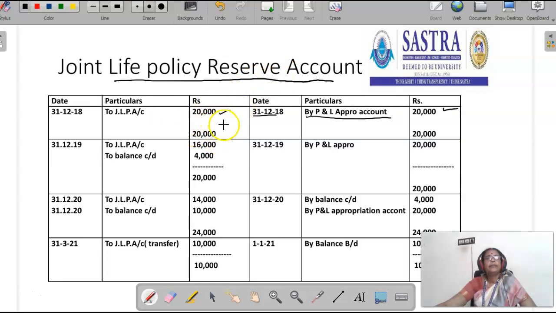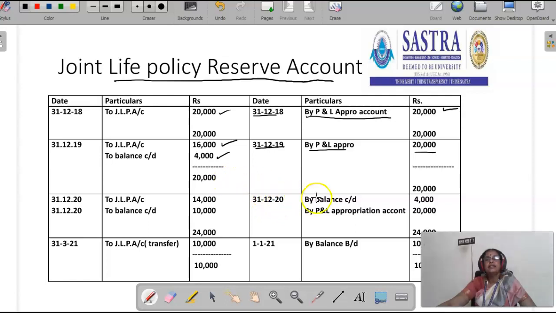First year over. Then, second year, at the end of the year, by P&L appropriation account for the payment of premium, 20,000. Then we have to compare the book value with the surrender value. The surrender value is 4,000. So the excess over the surrender value should be debited to joint life policy reserve account and credited to joint life policy account. Joint life policy reserve account debtor to joint life policy, 16,000 rupees.